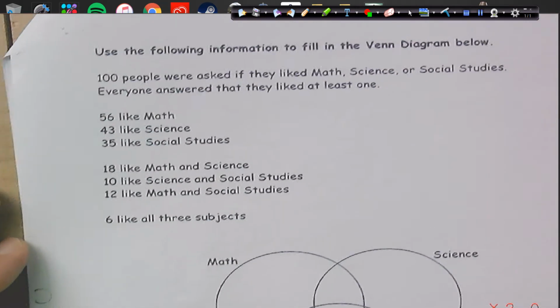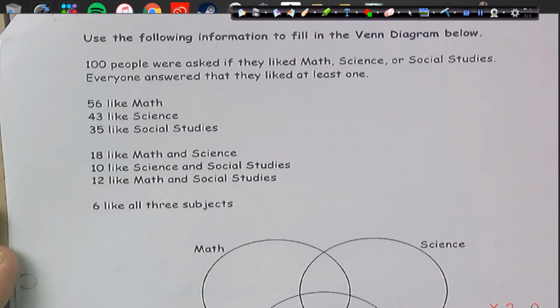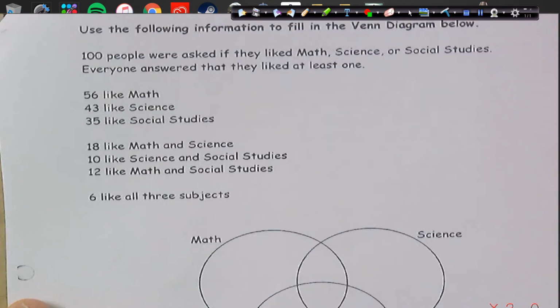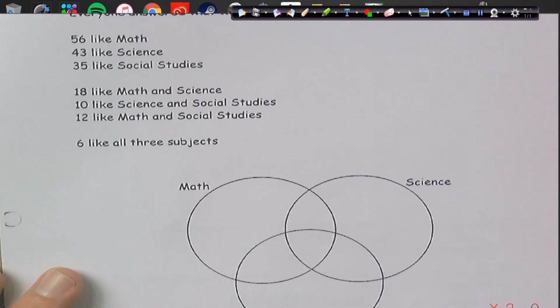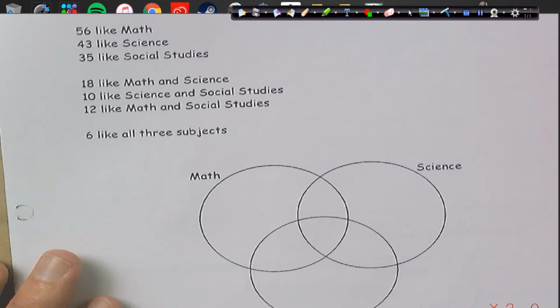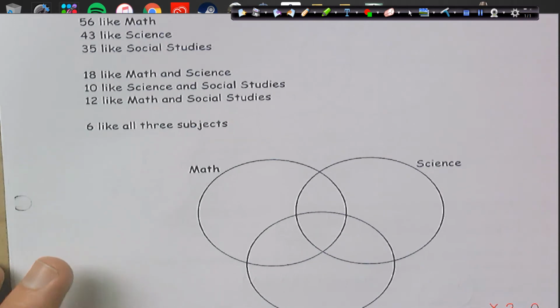All right, one last one. We have a lot of information here. We got to fill this in correctly. 100 people were asked if they like math, science, or social studies. Everyone answered that they liked at least one. So 56 like math, 43 like science, 35 like social studies. 18 like math and science, 10 like science and social studies, 12 like math and social studies, and 6 like all 3.